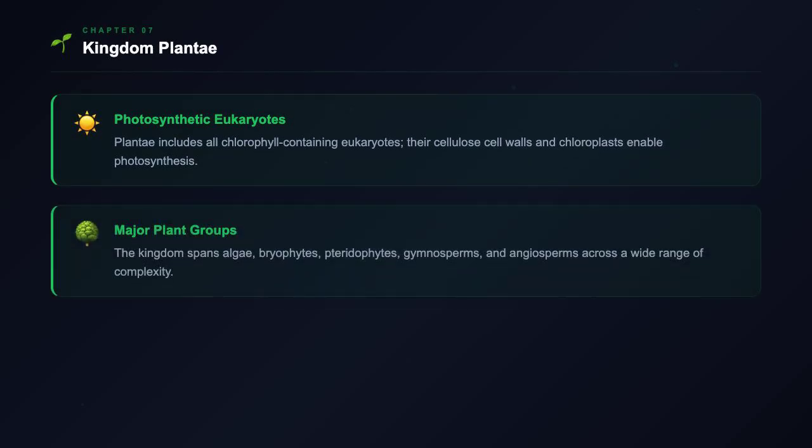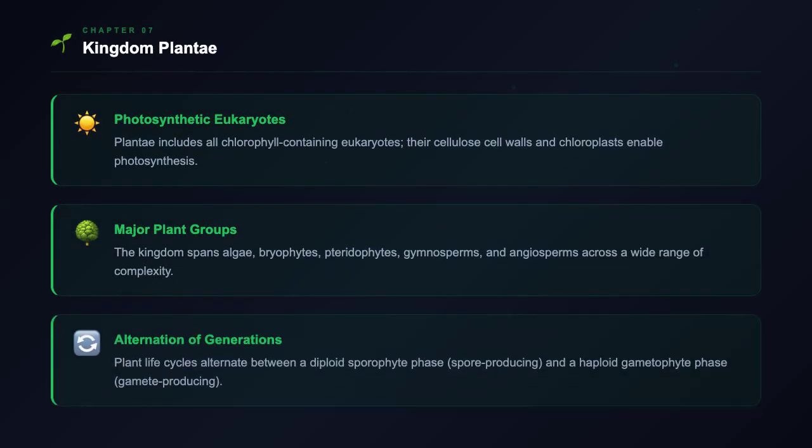Kingdom Plantae includes all eukaryotic organisms with chlorophyll, commonly called plants. Plant cells are eukaryotic with a nucleus and contain chloroplasts for photosynthesis. Their cell walls are made of cellulose. Most plants make their own food through photosynthesis, but some exceptions exist, such as insectivorous or parasitic plants.